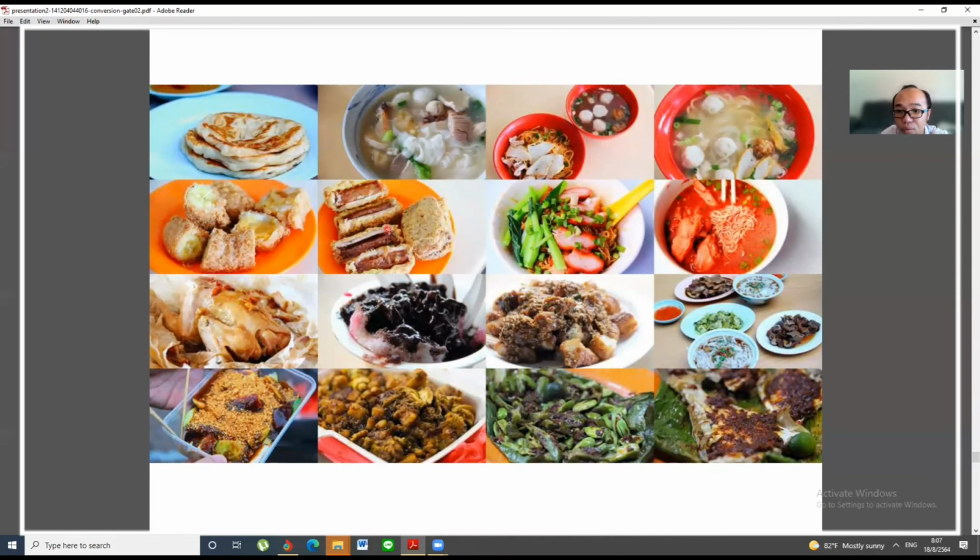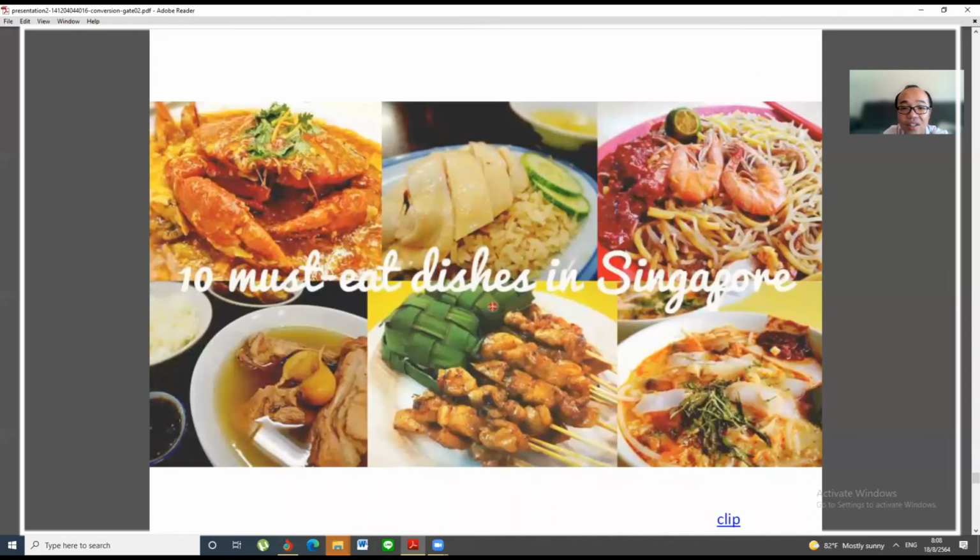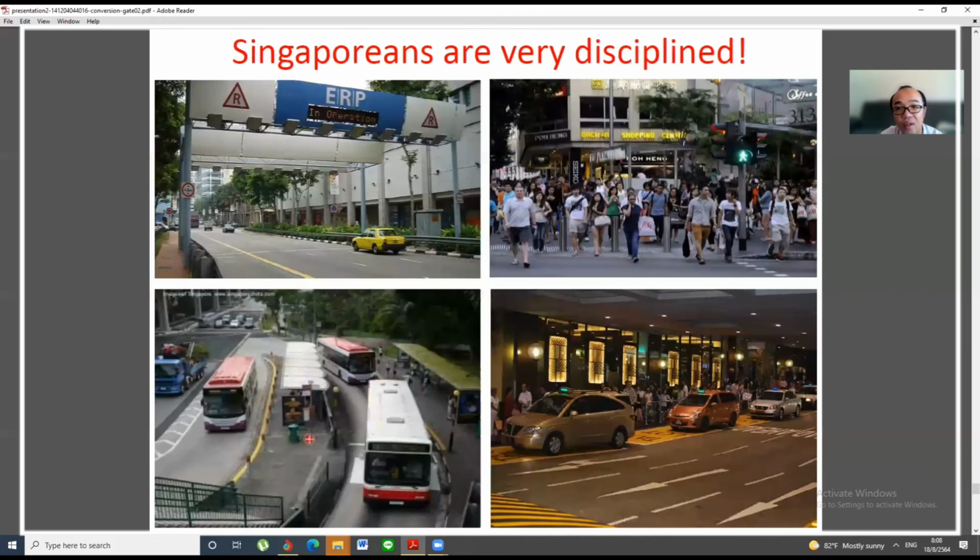And yong tau foo, and this is rojak. I know because I love to eat this kind of food. Wow. And then satay. Yeah. Okay, see, it's almost the same as in Thailand and Malaysia. This is chicken rice, satay, and this is char kway teow. Okay, and this is bak kut teh. That is pork with soup.